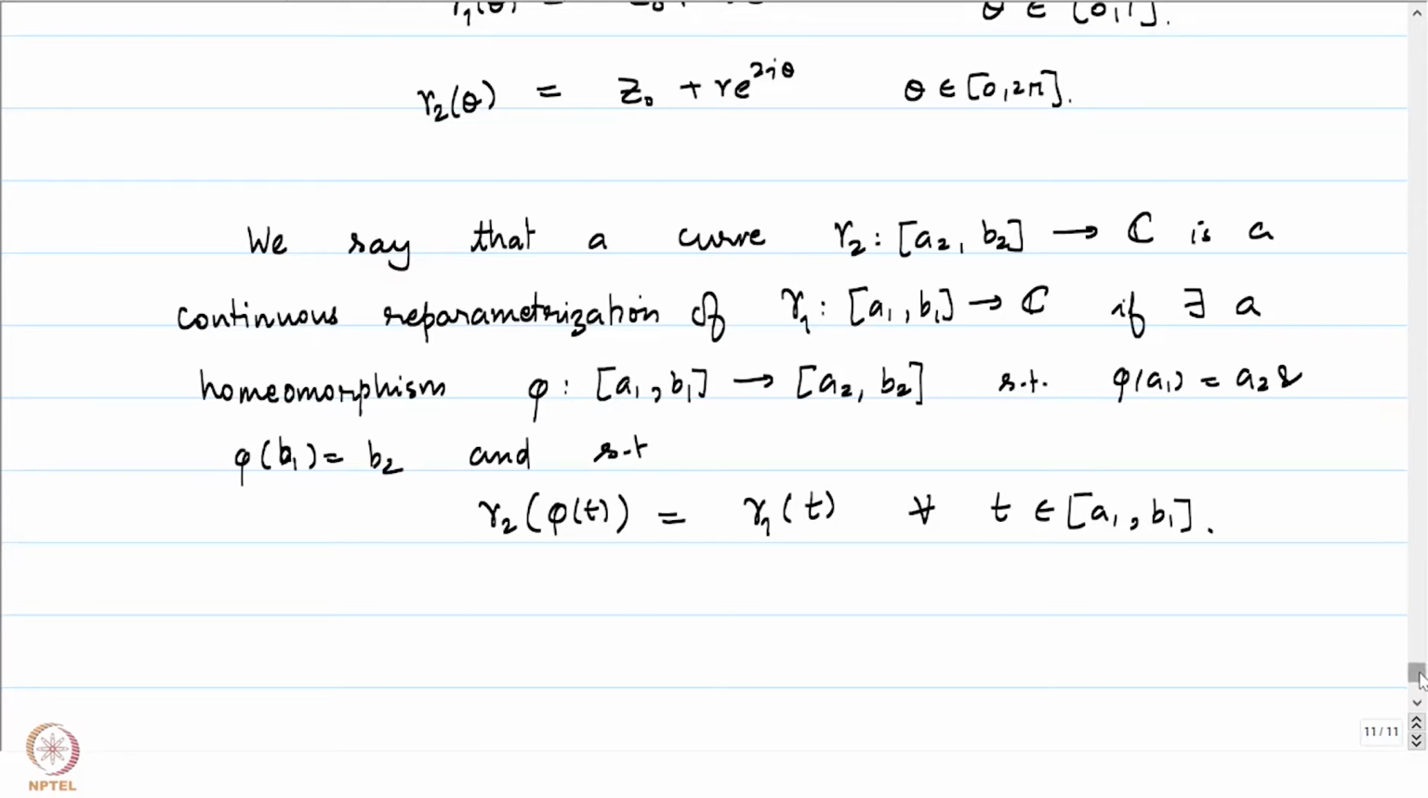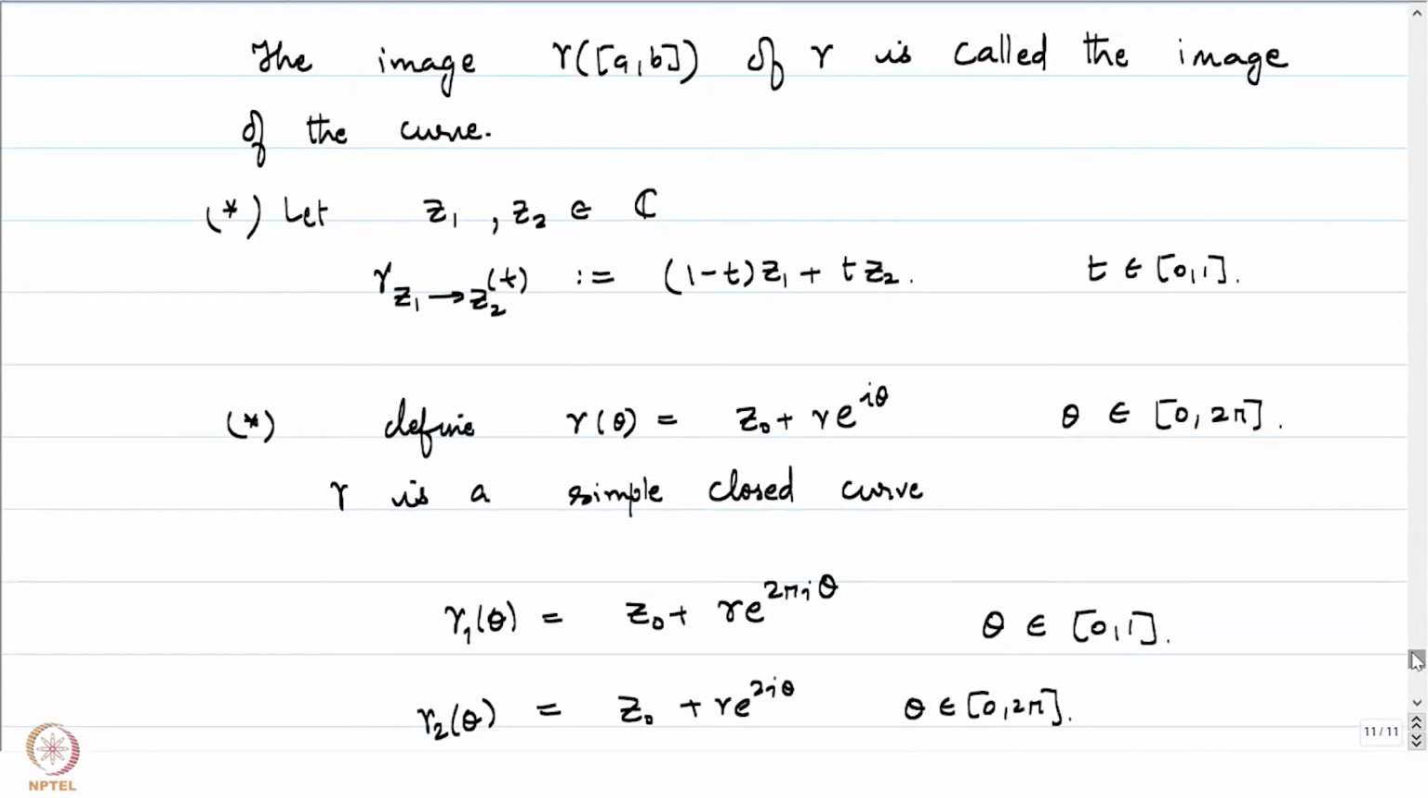If you notice, the first two examples here are obtained by a continuous reparameterization. You just map [0, 1] to [0, 2 pi] by the map t going to 2 pi t. And if you look at that map as phi, then gamma 1 is going to be a continuous reparameterization of the curve gamma.